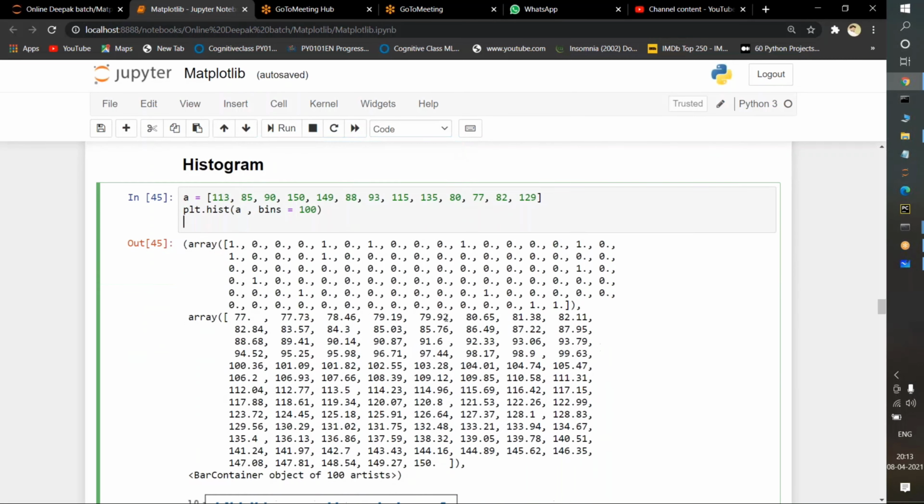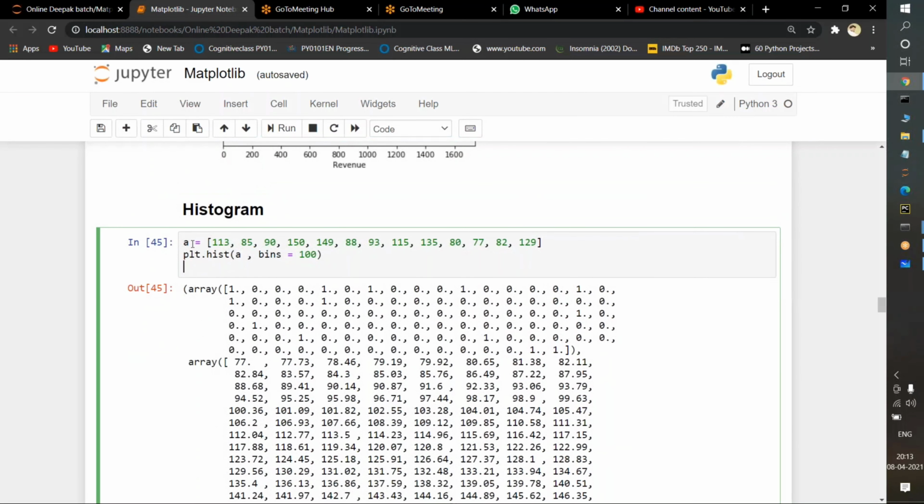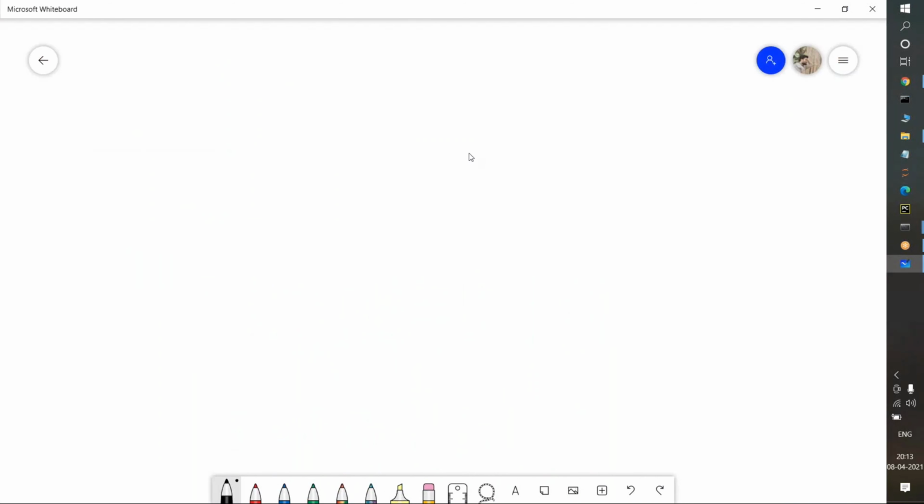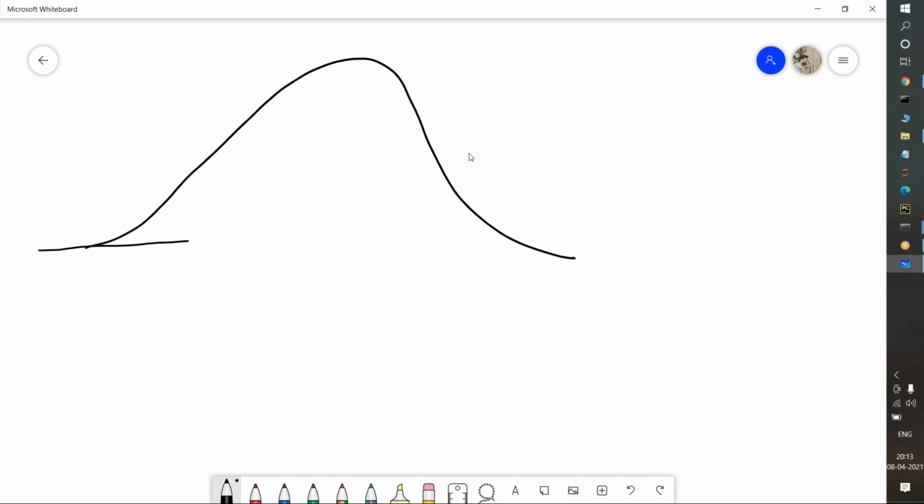In the same way that the bar plot is showing data, the histogram also shows it in the same manner, but there are some differences that I will tell you. First of all, suppose I am having data like this, and I am considering this as the x-axis. Visually, in this manner, we usually call this a bell curve. If the data is in this manner, we cannot identify how much of a pattern it is following.